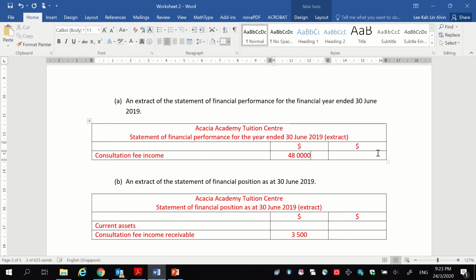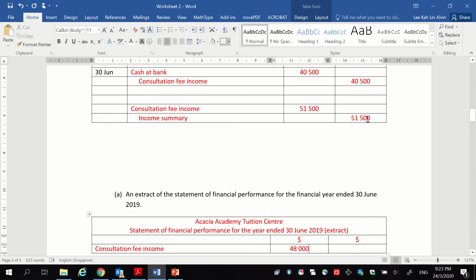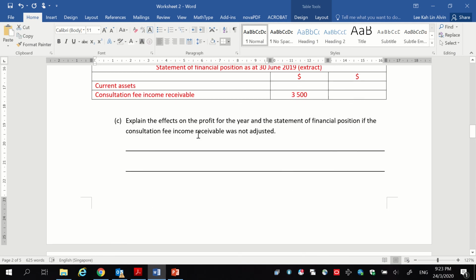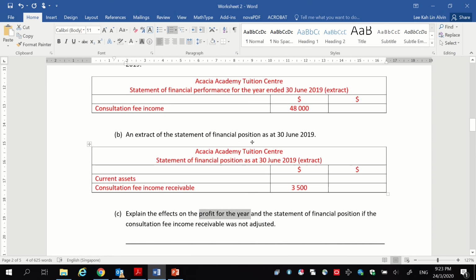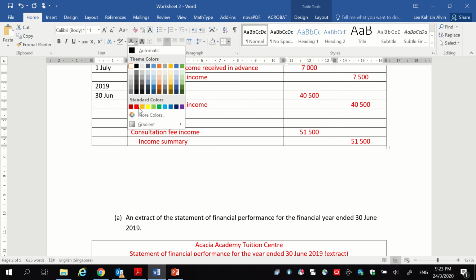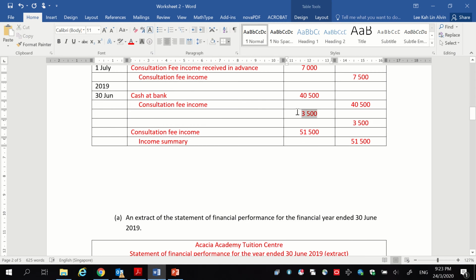Since 48,000 is lower than the correct number, which is 51,500, this will understate your income. Since this number will understate your income, the profit for the year will be understated. How much will it be understated? It will be understated by this amount, 3,500. Why 3,500? Because this is the amount that you did not adjust.